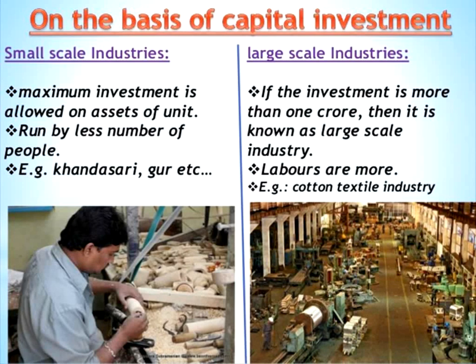You can differentiate between small scale and large scale industries. Take the cotton textile industry. If you visit any cotton textile or spinning industry, the process goes on for 24 hours, the industry keeps running, and you will find many laborers operating inside. On the basis of capital investment, industries are classified as small scale and large scale, and more than 1 crore is a large scale industry.